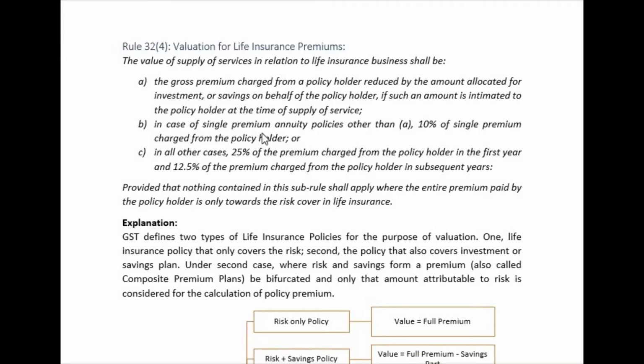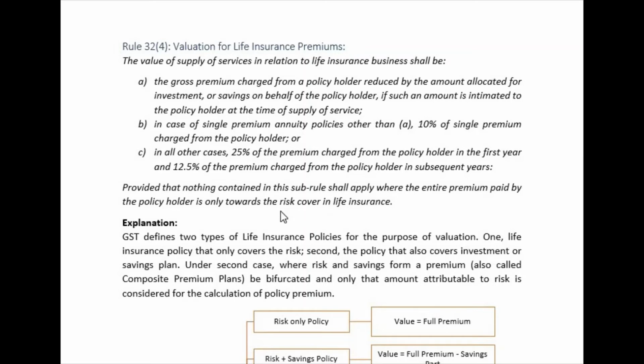Second point, in case of single premium annuity policies other than given above, 10% of single premium charged from the policy holder, or in all other cases 25% of premium charged from the policyholder in the first year and 12.5% of premium charged from the policyholder in the subsequent years, provided that nothing contained in this sub-rule shall apply where the entire premium is paid by the policyholder only towards the risk cover in life insurance.